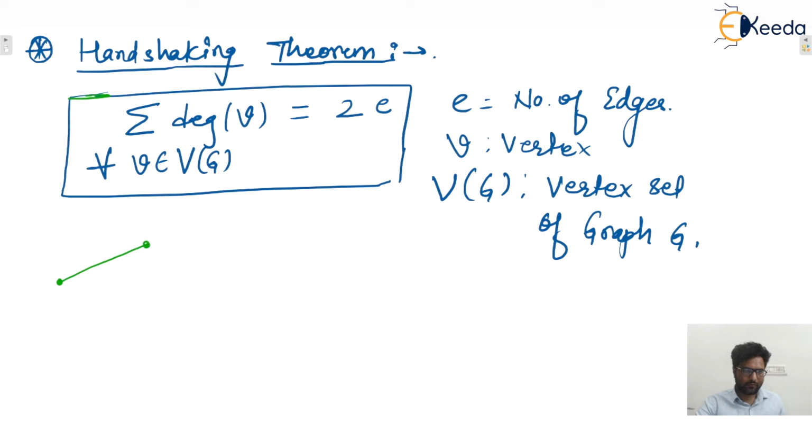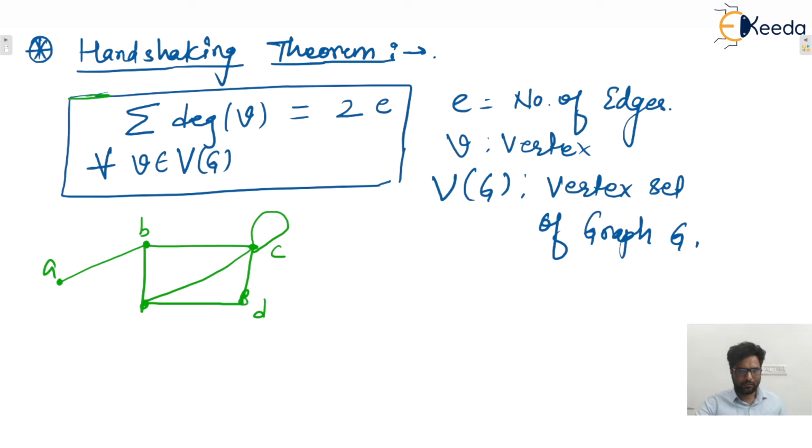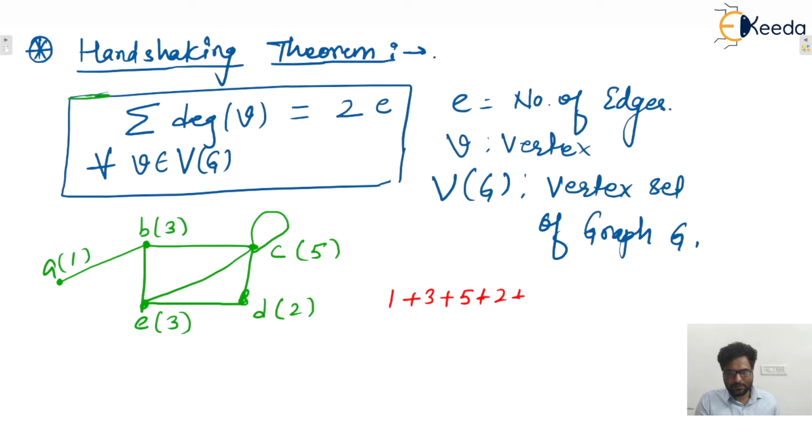Let's say this is the given graph, with vertices A, B, C, D, and E. Vertex A is with degree 1, degree of vertex B is 3, degree of C is 5, degree of D is 2, and degree of E is 3. So the sum of all degrees is 1 plus 3 plus 5 plus 2 plus 3. That is 4 plus 5, 9 plus 2, 11 plus 3, that is 14.